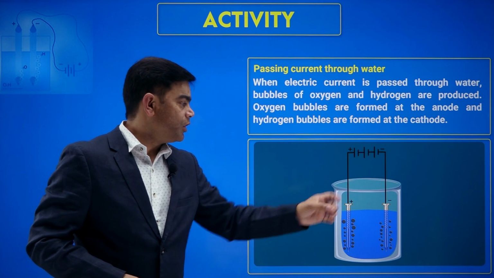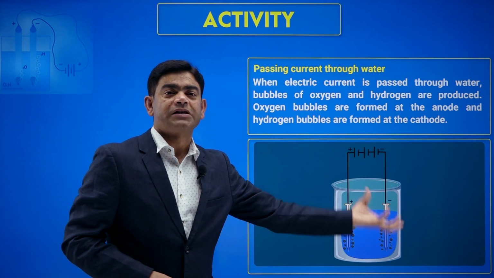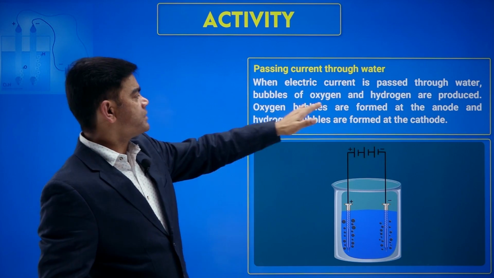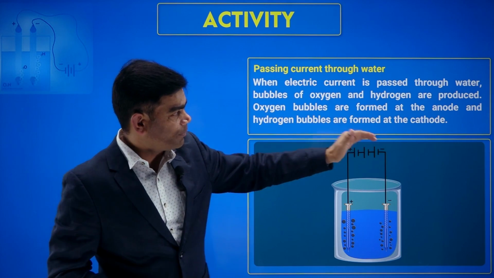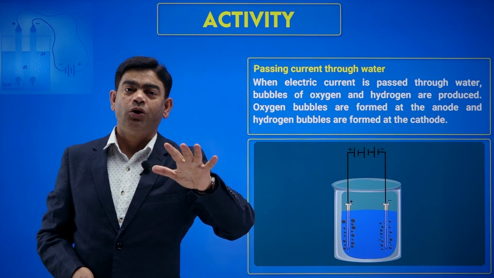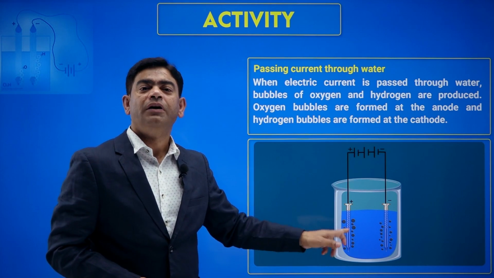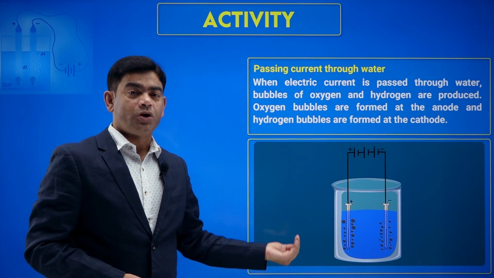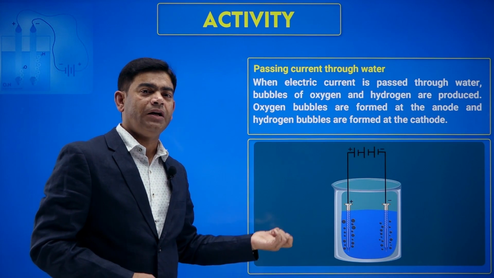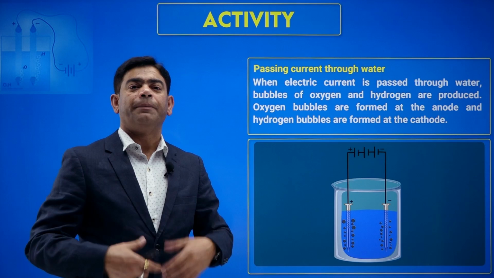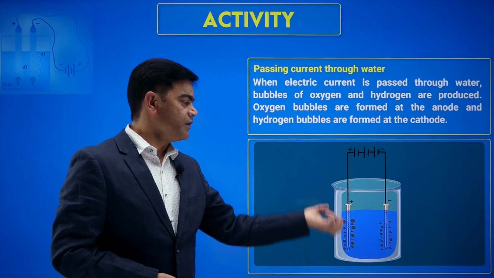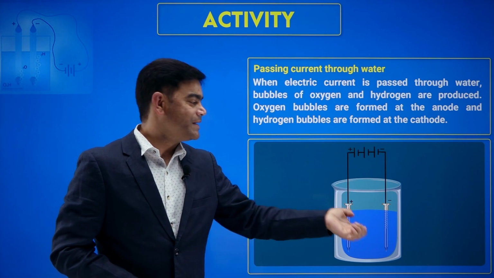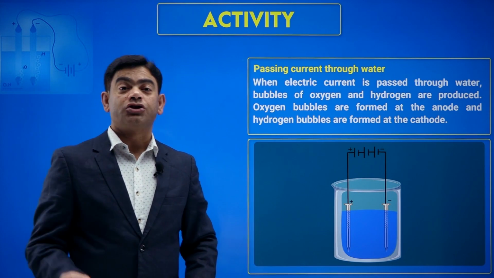Now what's going to happen? At the negative point, bubbles coming out will be of hydrogen. So hydrogen and oxygen are produced. Oxygen bubbles are formed at the anode. Why at the anode? The anode is connected to the positive, oxygen is negative, so it is attracted towards the positive terminal. From the positive terminal, it gives out its negative charge and becomes molecular oxygen and is evolved. So what happens over here? At positive we get oxygen bubbles, at negative we get hydrogen bubbles.